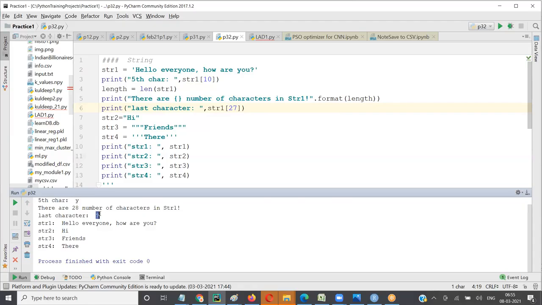So one option, if I tell you to get the last one, is to find the length. Manually counting will be difficult. Here you can count it because the string is in front of you, so we can count 28. But if I'm taking str1 from the user with input, you can't really count it. The first time the user can say hello, second time hello everyone, third time hello everyone, how are you. So how do you know how many characters are there?